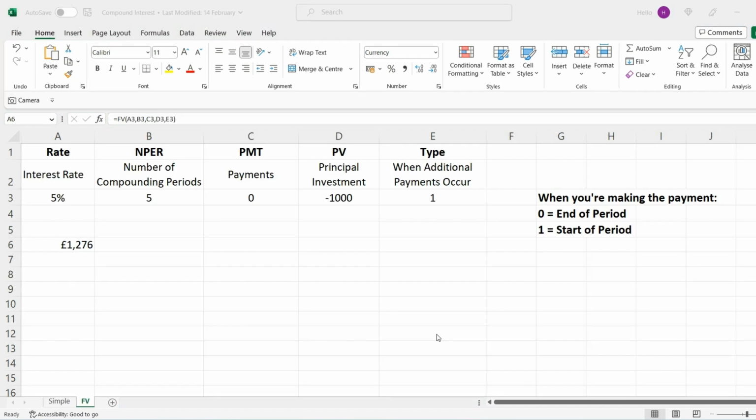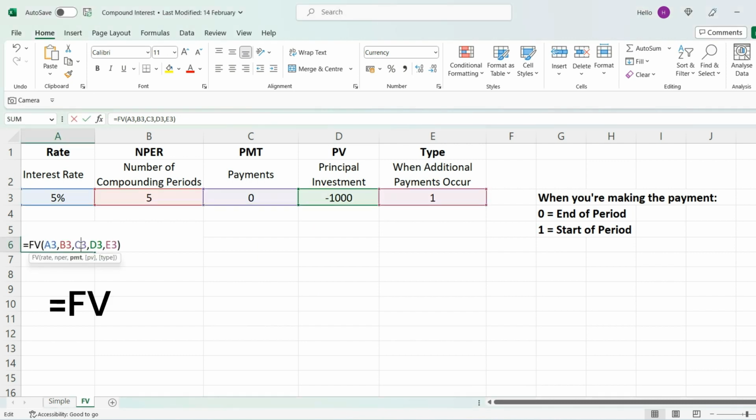In Excel, there's also a formula you can use to work out compound interest, and that formula is the future value formula. So all you've got to do within Excel is type in equals FV, open bracket, and then Excel will ask you for a number of different inputs. So let's go through them one by one. The first input it will ask you for is the interest rate or the rate of return. And in our example, it was 5%. So for the first input, I have simply selected 5%.